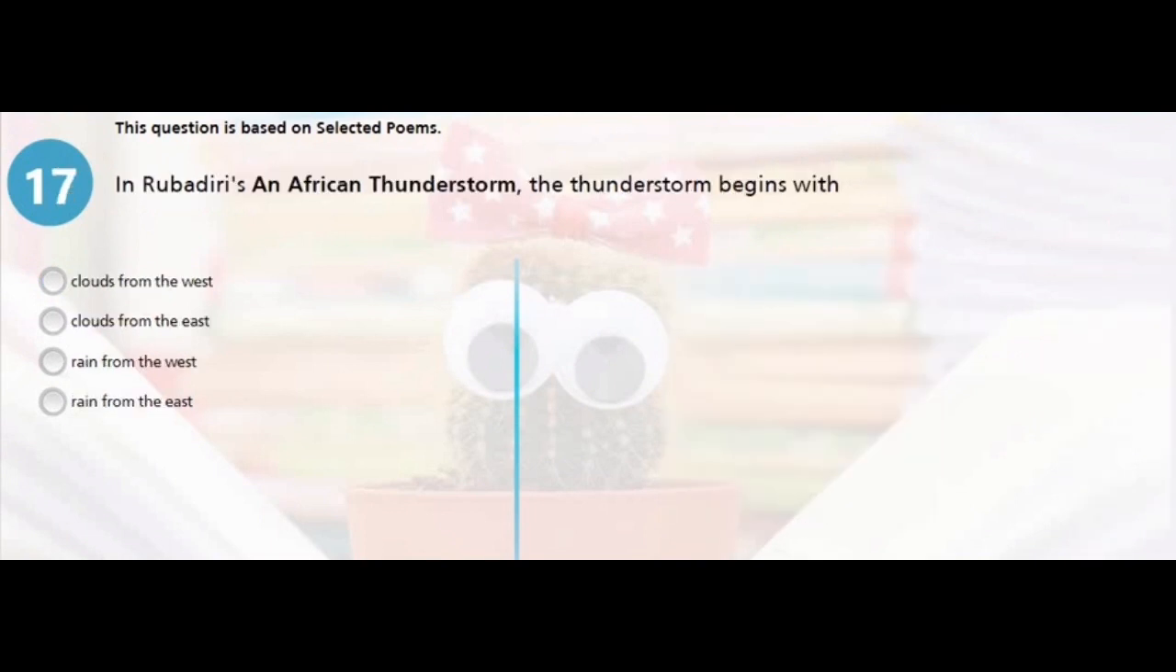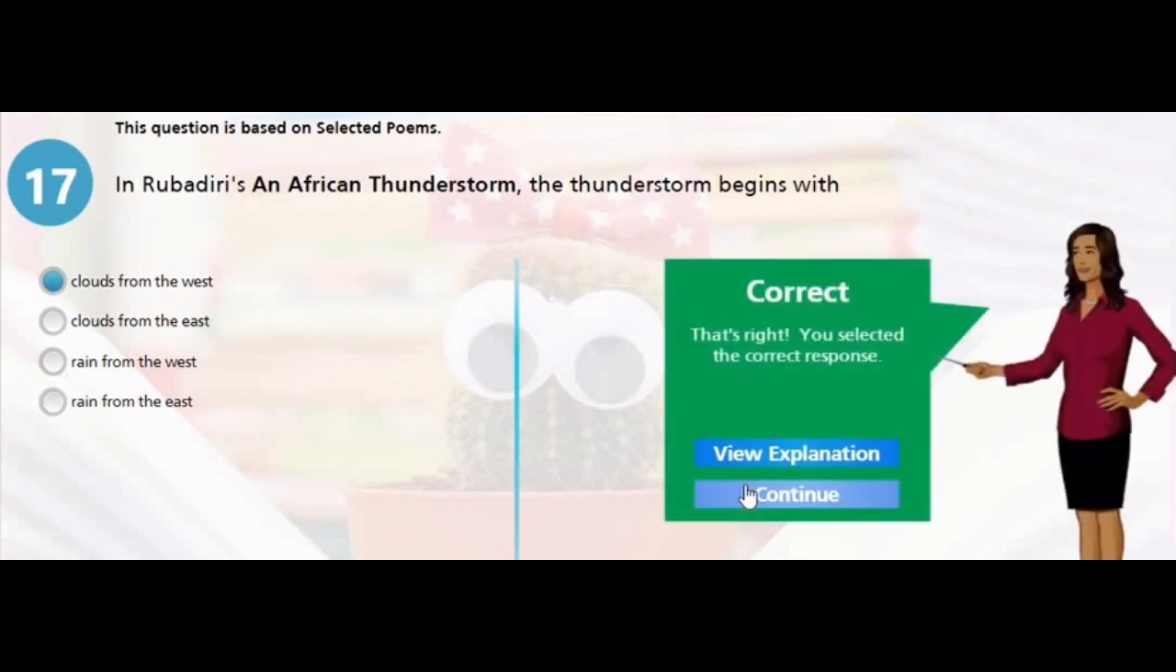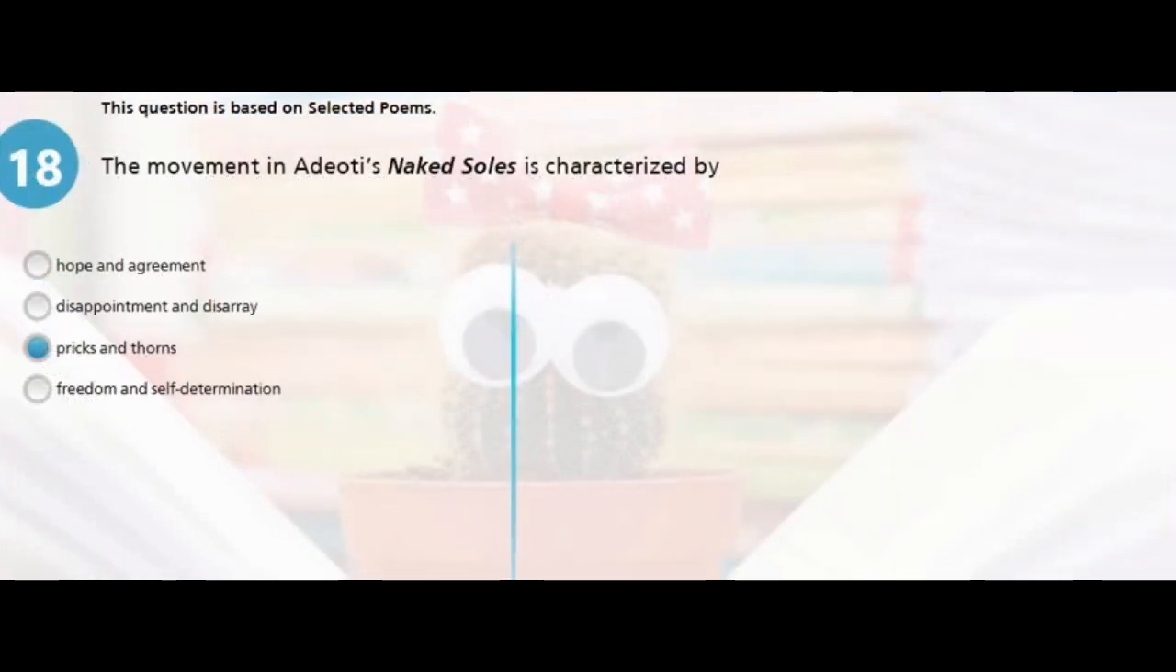Question 17. Still on selected poems. In Rubadiri's An African Thunderstorm, the thunderstorm begins with A, clouds from the west, B, clouds from the east, C, rain from the west, or D, rain from the east. The right answer is clouds from the west. That's A.